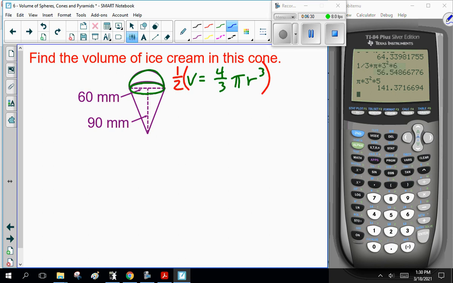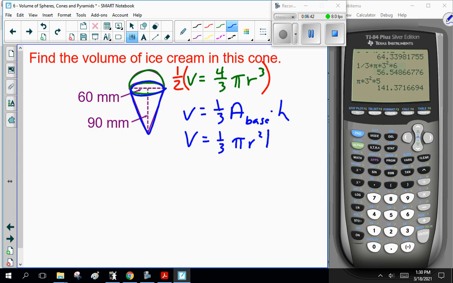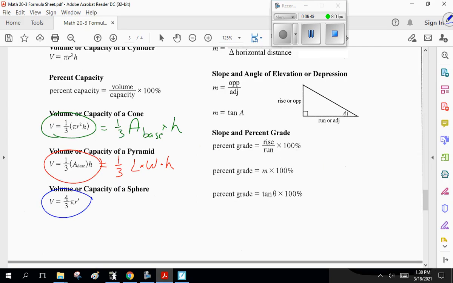And down below, we have the cone. Volume is 1/3 area of base times height, so 1/3 pi r squared h. Yes, a circle, pi r squared, yes. And double checking that, because I hate this getting old and forgetting stuff. Yes, 1/3 pi r squared h.